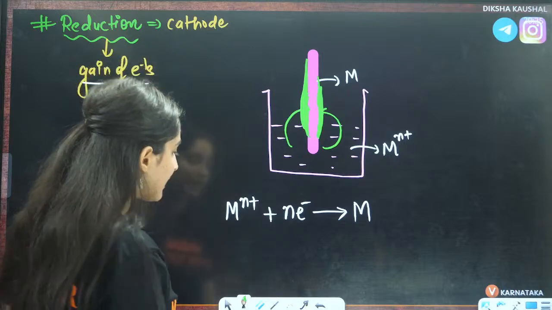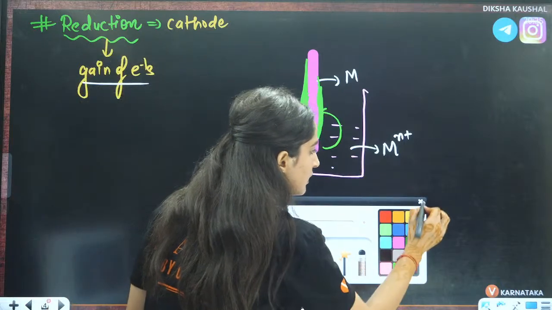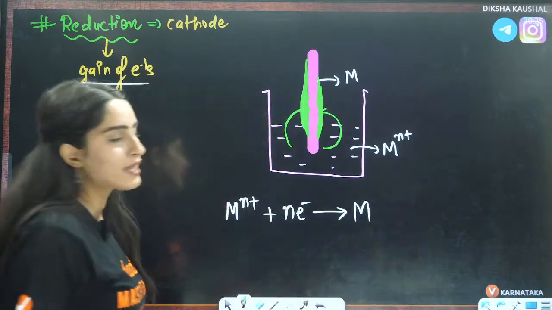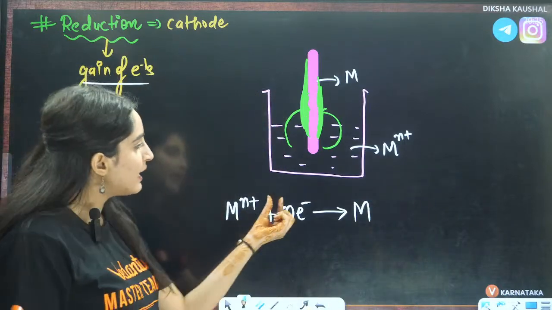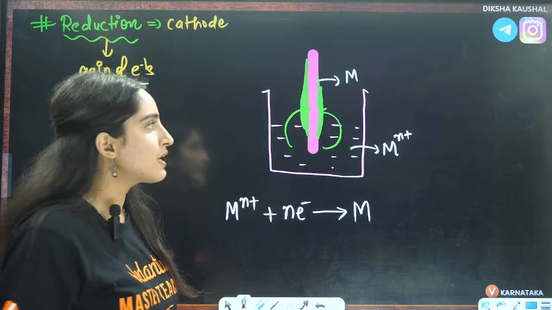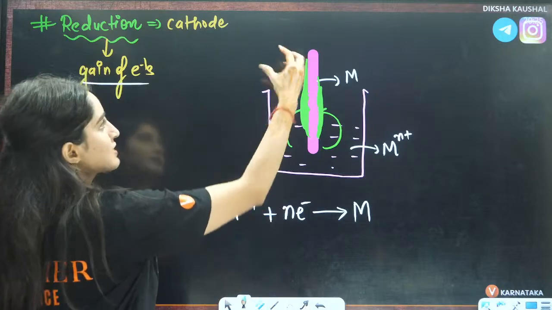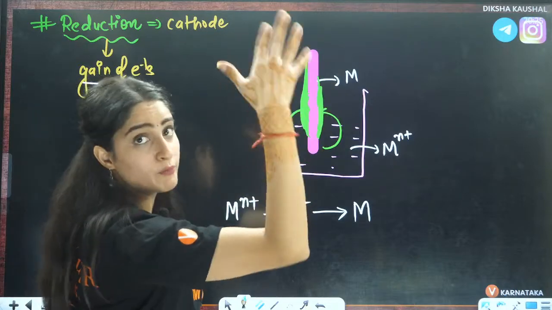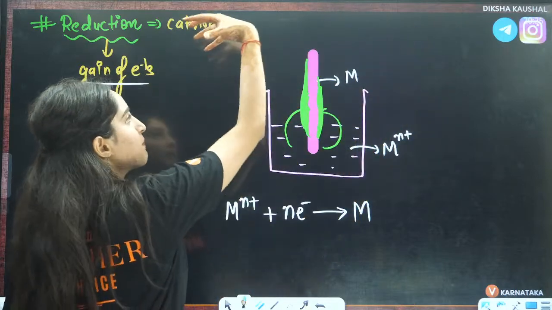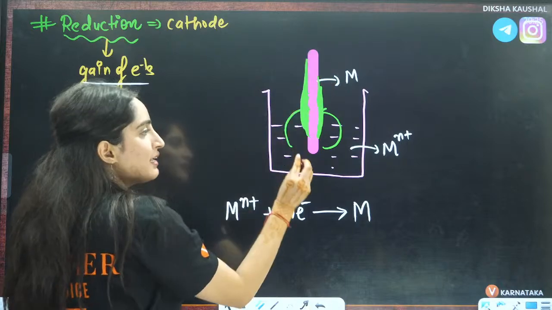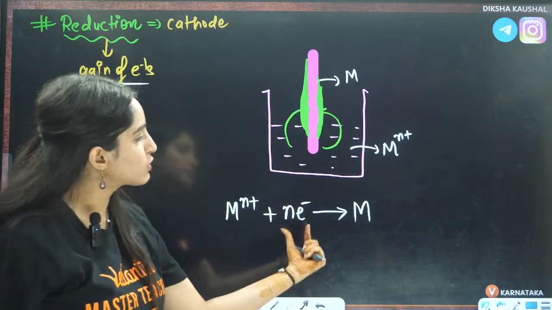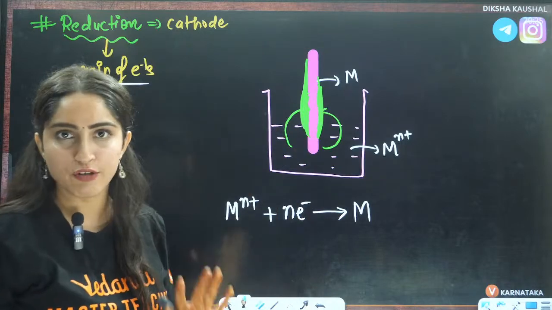So can I say that here again there is development of something? What is that? Now again, what is happening? Here the electrons are gained, right? For example, here some electrons are coming, I'll tell you from where, and these M^n+ ions are catching those electrons and getting deposited on the electrode, right?